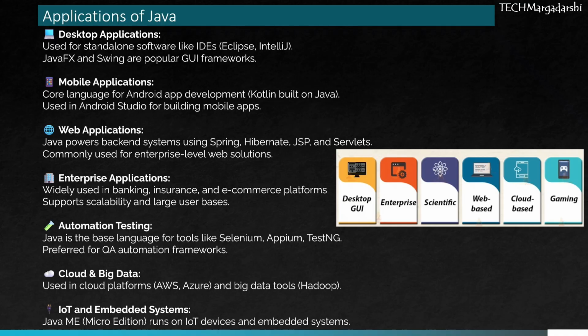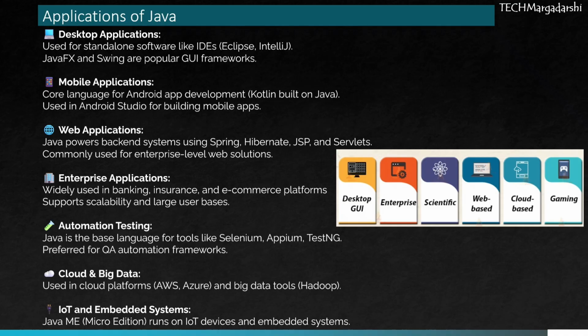Cloud and big data. Java plays a huge role in modern technologies like AWS, Azure, and Hadoop, helping developers manage big data processing and cloud based applications efficiently. IoT and embedded systems through Java ME, or Micro Edition. Java also runs on small IoT devices and embedded systems, proving its flexibility across platforms and environments.